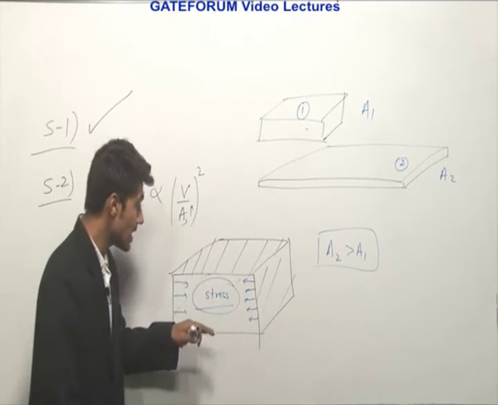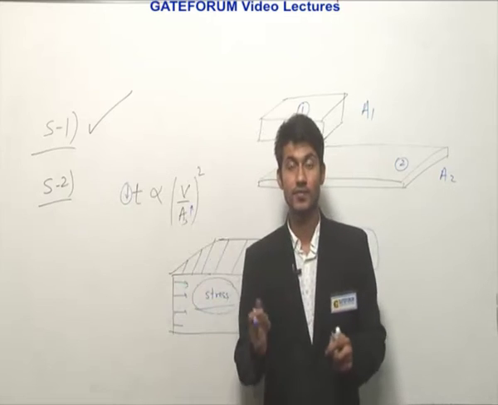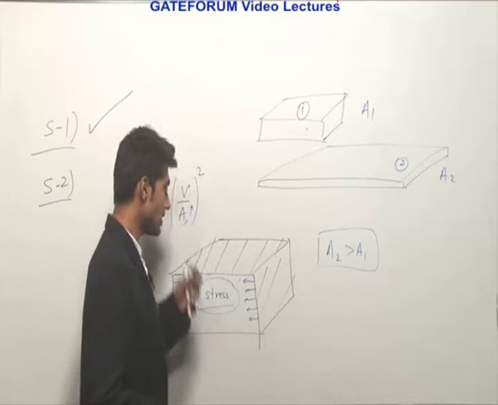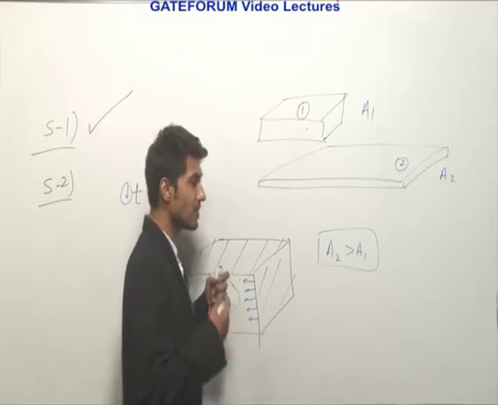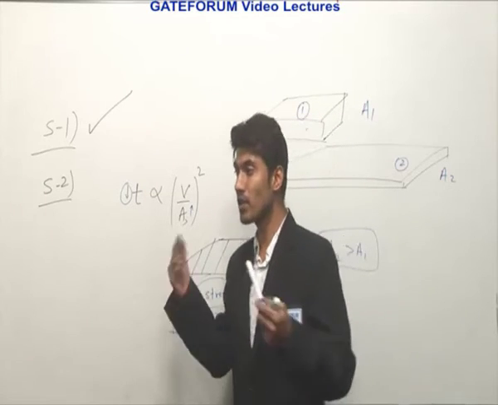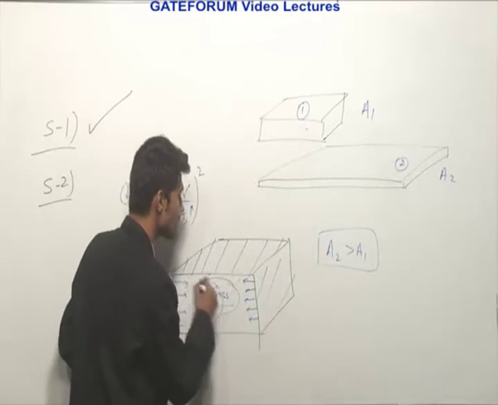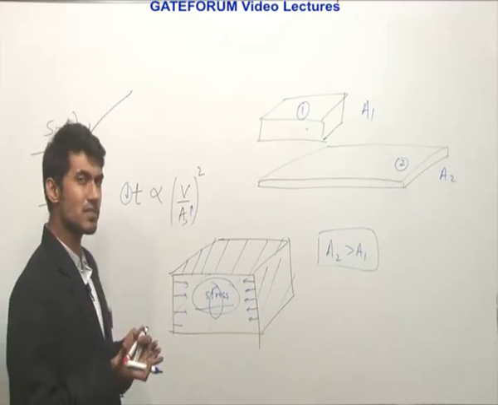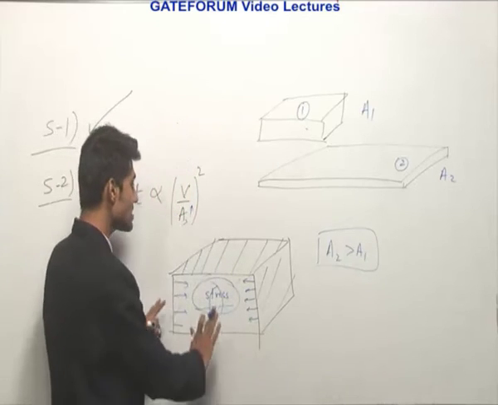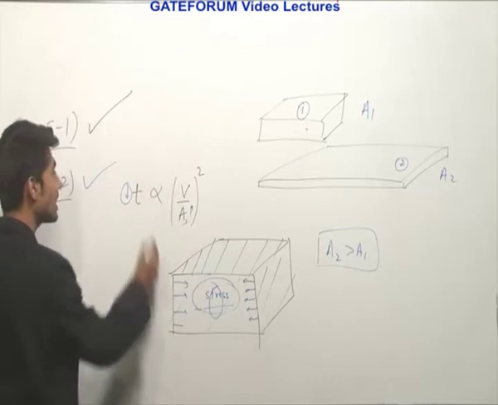It is true that as the material becomes thicker, these residual stresses, which are due to the contraction, increase. To reduce those stresses we prefer several kinds of processes in our casting, like directional solidification, we use chaplets, we use solidification starting from the center also. So several processes are used just to minimize these residual stresses, but it is true that as the section becomes thicker, these stresses increase, so statement 2 again goes right.